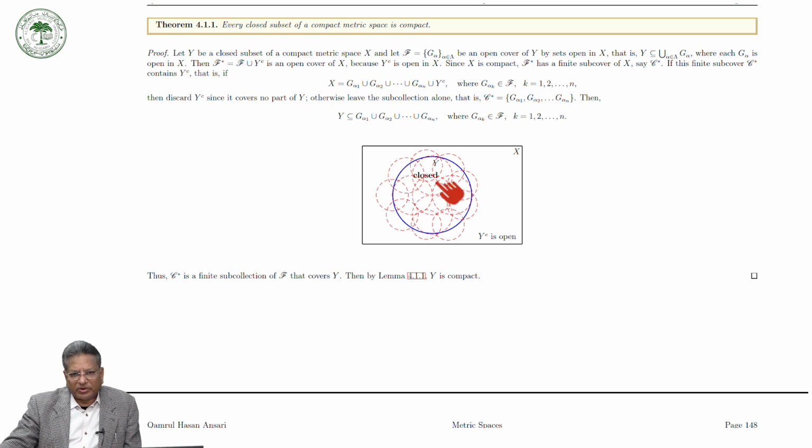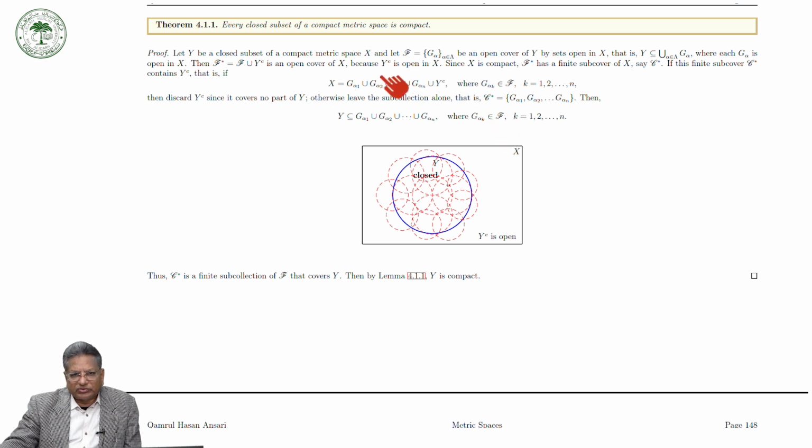Now we can take F star, which is F union the complement of Y, this portion. Because the set Y is closed, the complement of Y is open. So F, this collection covering Y, together with the complement of Y, which is open, since an arbitrary union of open sets is open. If you include this set, it will cover the whole of X.